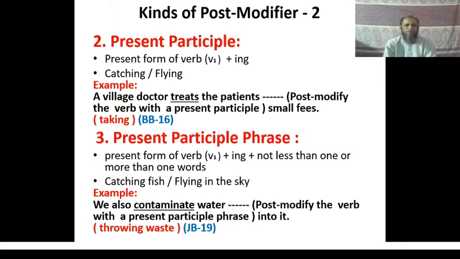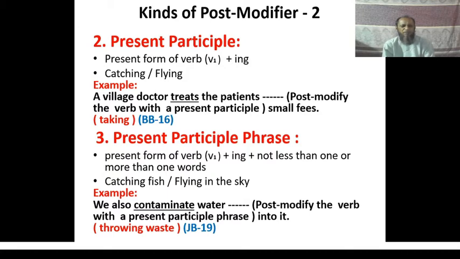Look at the example of present participle. A village doctor treats the patients, a small fish. You have to post modify the verb treats with a present participle. The target word here is the verb treats, and you have to use a present participle to post modify it.